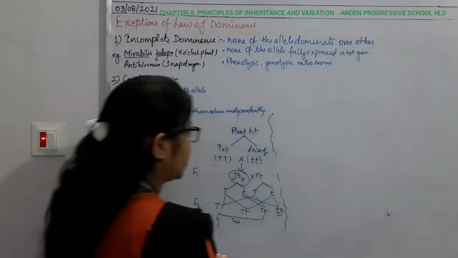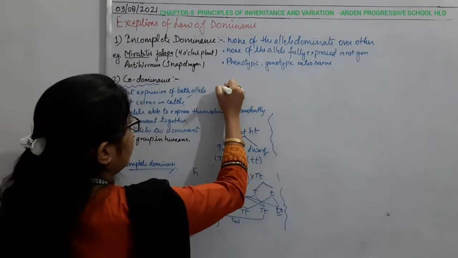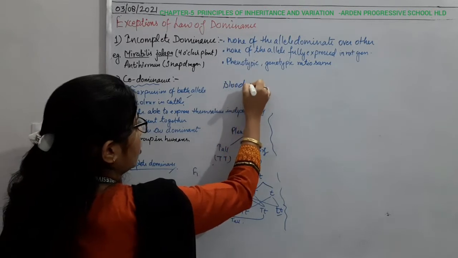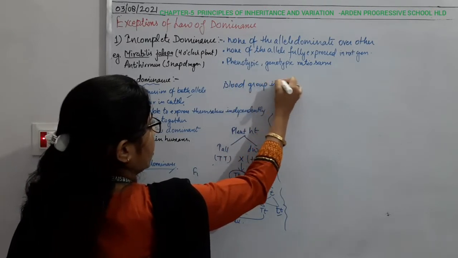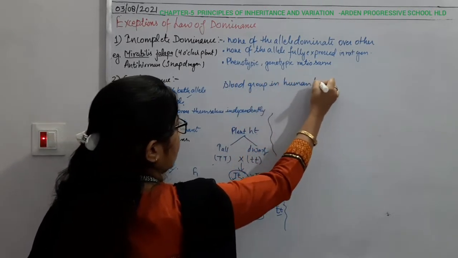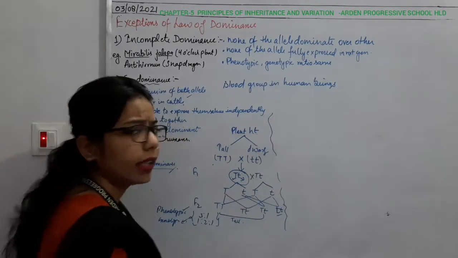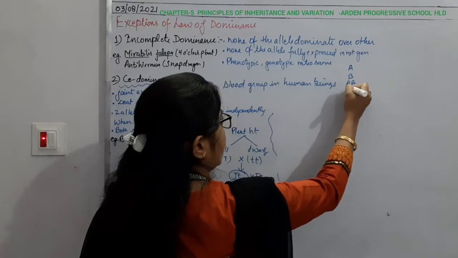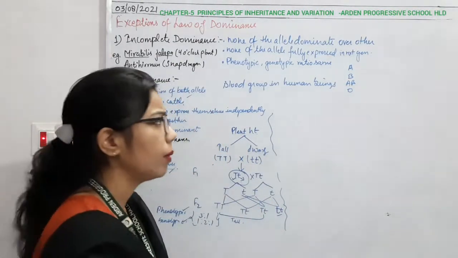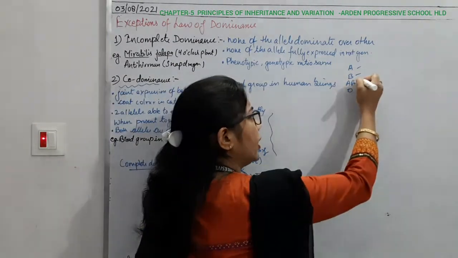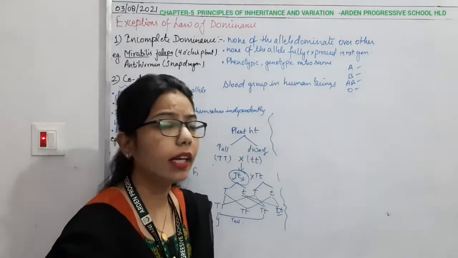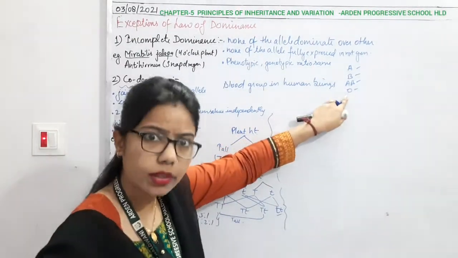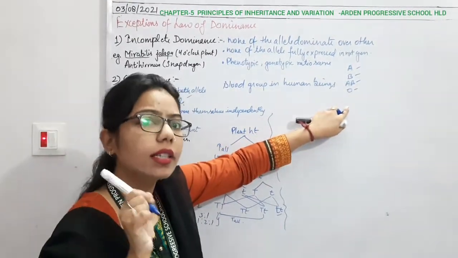Okay, if I write it here, the blood group in human beings. Okay, in human beings, how many are there? A, B, AB and O, right? 4 blood groups are there. So what are we indicating? We are indicating that all these blood groups are governed by the same gene.